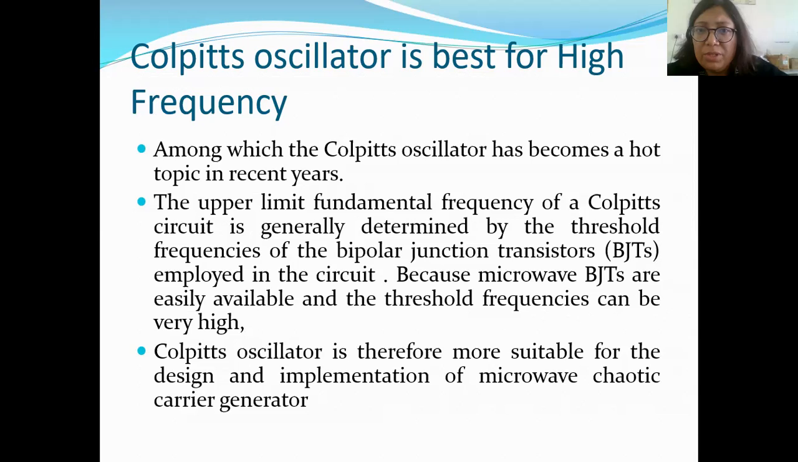The upper limit of the fundamental frequency of a Colpitts oscillator is generally determined by the threshold frequency of the bipolar junction transistor, BJT, which is used in the circuit. So it is very common to use the Colpitts oscillator in the microwave range because it can generate the microwave frequency easily, because it depends on the threshold frequency of the transistor. Therefore, the Colpitts oscillator is the most suitable for the design and implementation of a microwave generator.